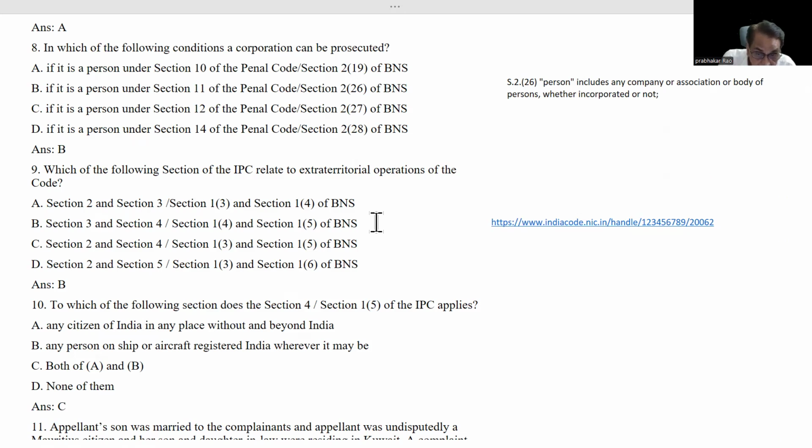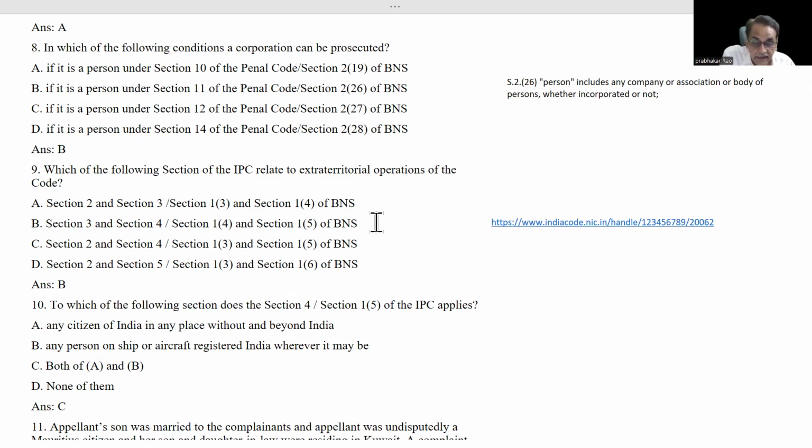If you write any person instead of any citizen of India, it is a wrong thing. That means if any foreigner in any place without and beyond India, outside India, commits an offense, then he cannot be liable for the offense. It is applicable only for Indian citizens. Extraterritorial jurisdiction is applicable to any citizen of India in any foreign country. Now we will see a very interesting thing.